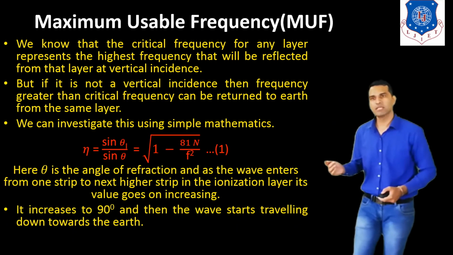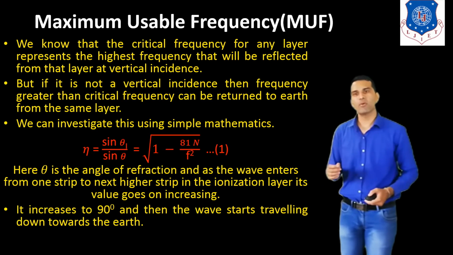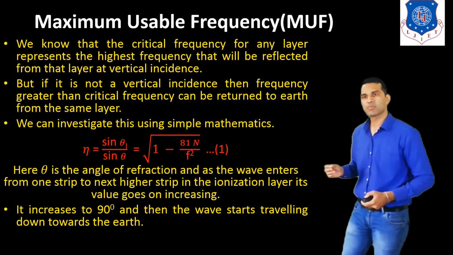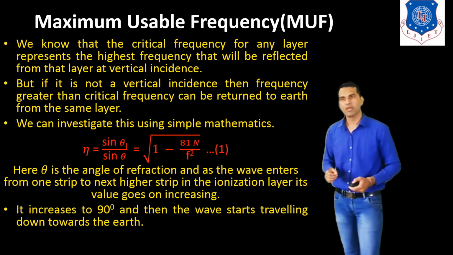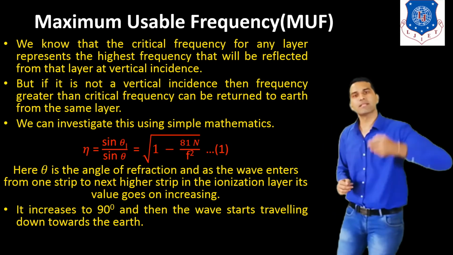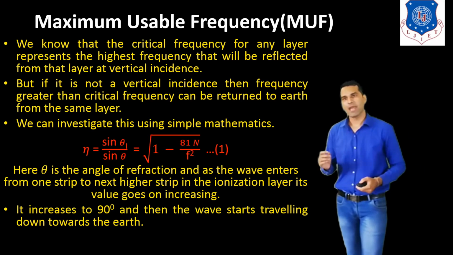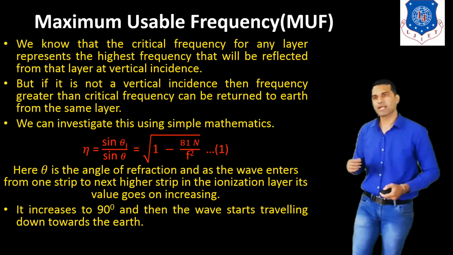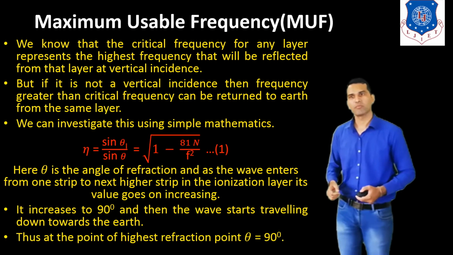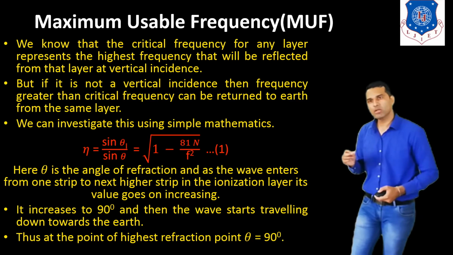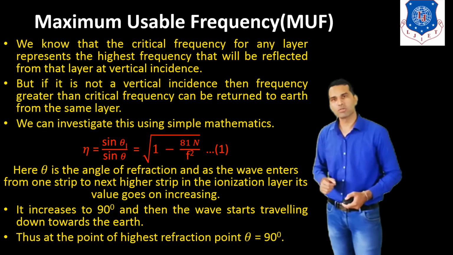Here theta is the angle of refraction, and as the wave enters from one strip to the next higher strip in the ionization layer, its value goes on increasing. It increases to 90 degrees and then the wave starts travelling down towards the earth. Thus, at the point of highest reflection, theta is equal to 90 degrees.